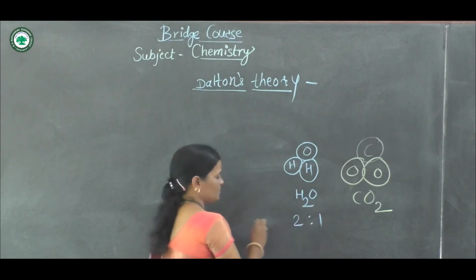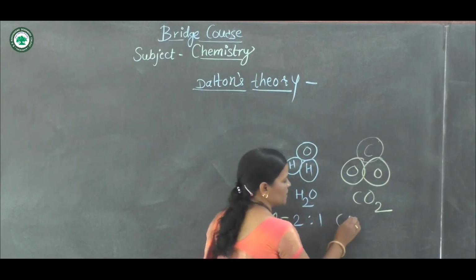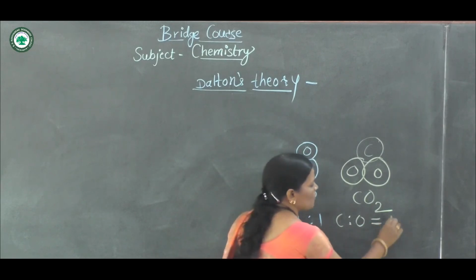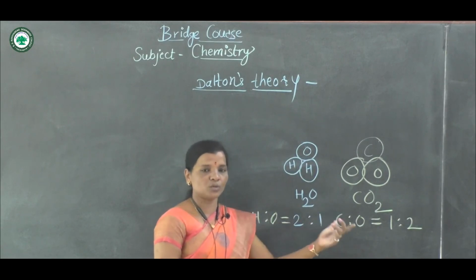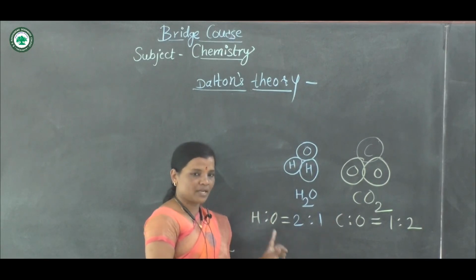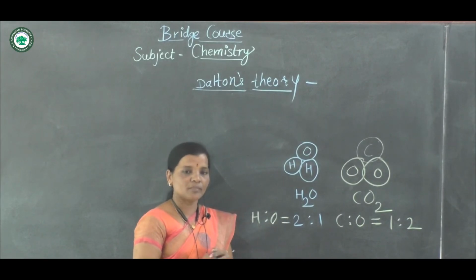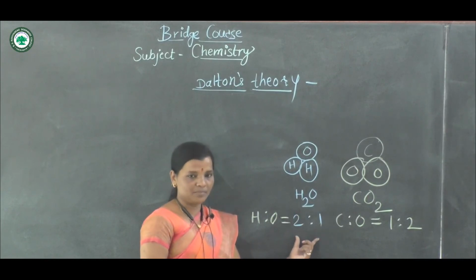The ratio of carbon to oxygen in CO2 is 1:2. This ratio may change according to the molecular formula, but according to Dalton, when atoms combine to form a molecule, a simple whole number ratio of atoms takes place.